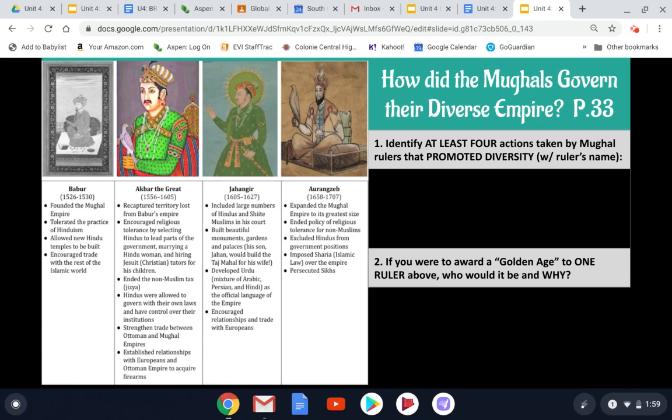So the Aryan migrations 2,000 years earlier that's mentioned here, this is going way, way back to when we learned about the Indus River civilization and how the Aryan nomadic group came into that northwest section, the Indus River Valley of India, and blended with the Indus people there. That's how the religion of Hinduism was slowly developed, blending those traditions and beliefs between the Aryan and the Indus people that were already living there.